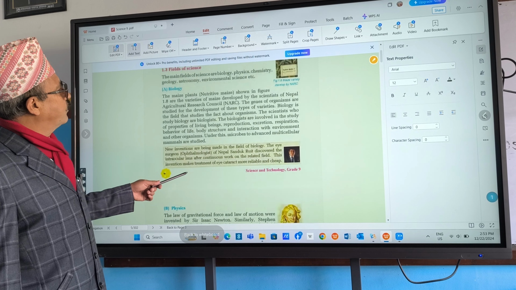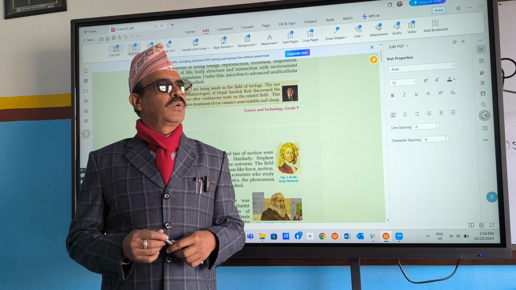And here is given about Sanduk Ruit. What did Sanduk Ruit do? He made the intraocular lens, right? The lens made by him is world famous.